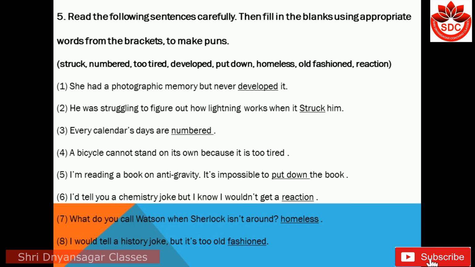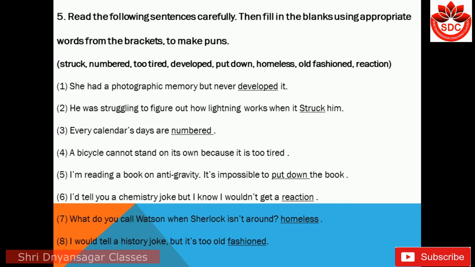Every calendar's days are numbered. This is the proper answer, numbered. A bicycle cannot stand on its own because it is too tired. I am reading a book on anti-gravity. It's impossible to put down the book.